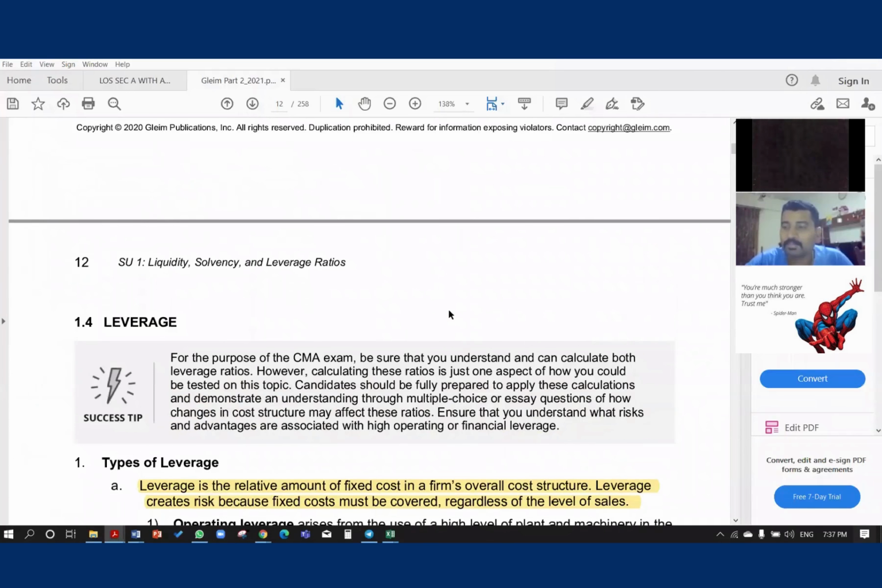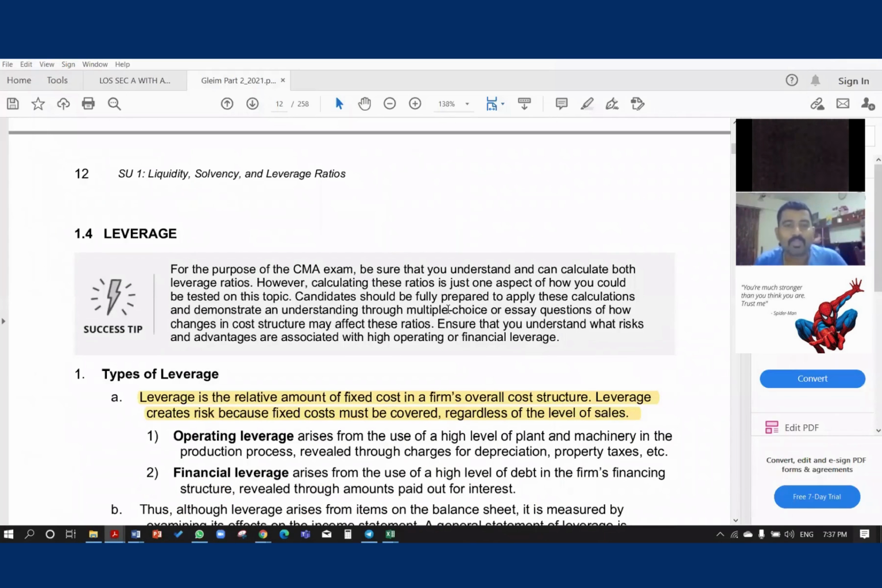We are starting the CMA Part 2 leverage topic. So what is leverage? Leverage is basically fixed costs. In your cost structure, when you look at your income statement, the leverage is there. Leverage is also risk, meaning if there is a fixed cost, this is a risk in the company.